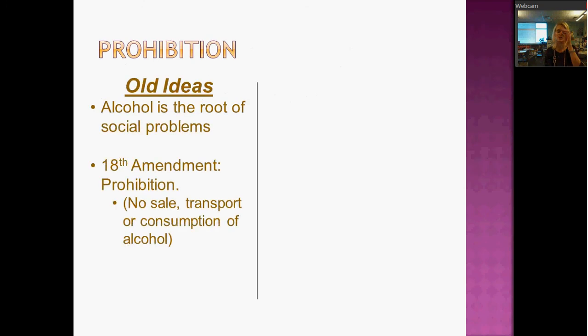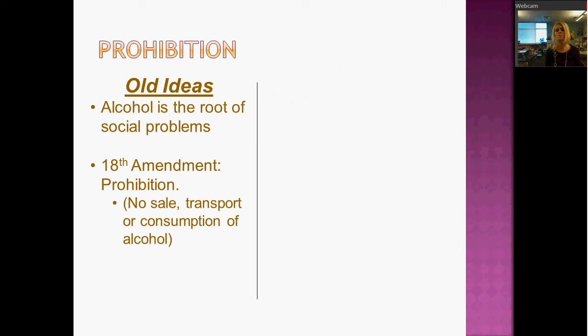The first one is prohibition, right? So we already have talked a little bit about the old ideas of prohibition. This is mostly a movement started by women, and it actually starts as early as the 1820s. And the idea here, and this is the idea that pretty much all of these prohibition people were really saying, is that alcohol is the root of all social problems. You would also hear these people called teetotalers. Billy Sunday was a guy who was a former alcoholic who turned into a preacher, and he became one of the big proponents of this idea that alcohol is the root of the social problems.